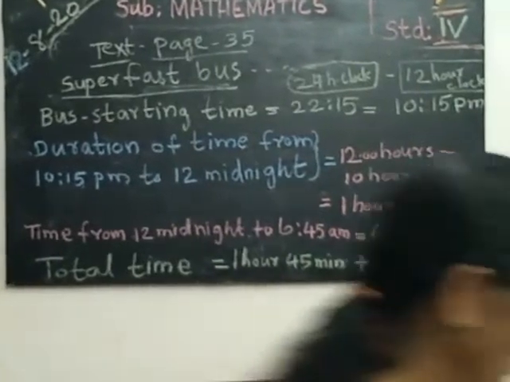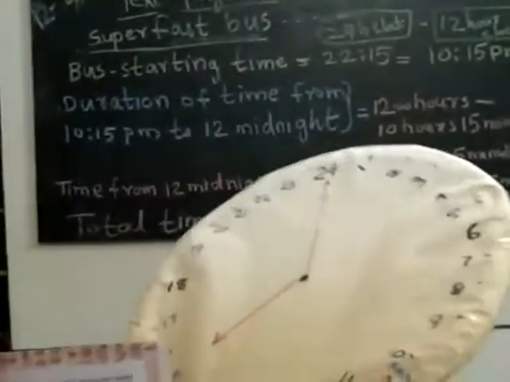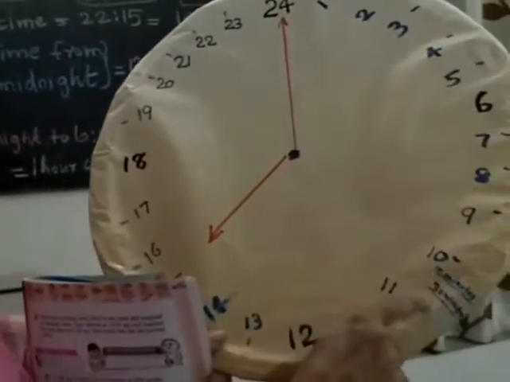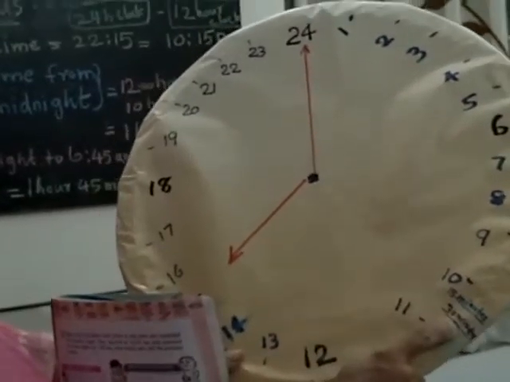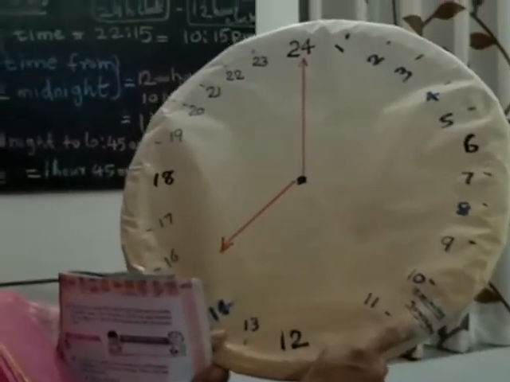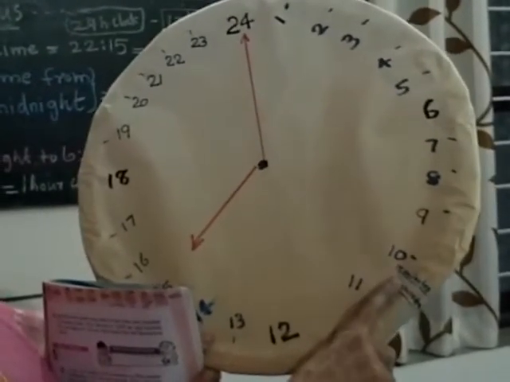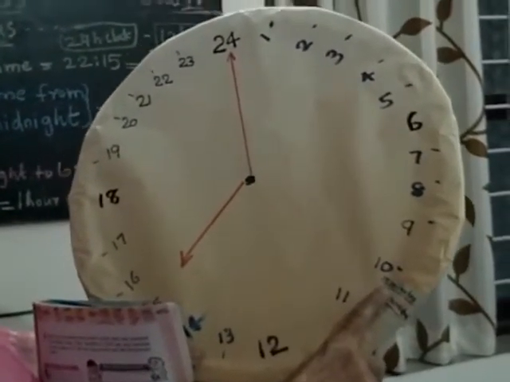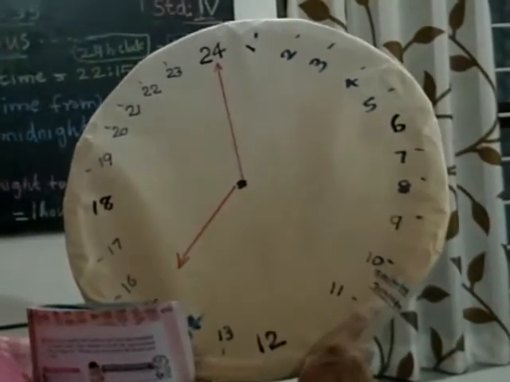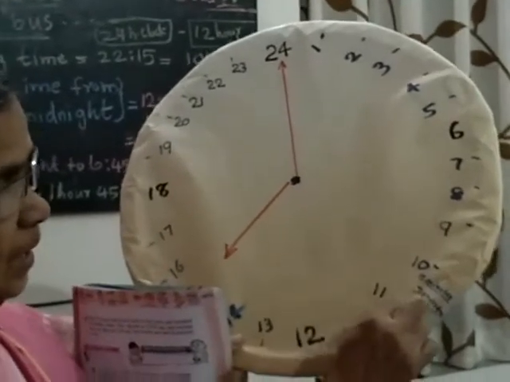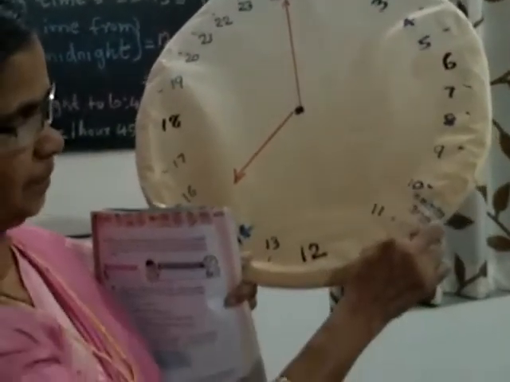Then you see, there are 12 hours here. Then 10:15. In the middle I showed the 30 minutes, half an hour. Here 15 minutes. At 10:15 the bus starts from Bengaluru. Then we have to find the difference from here.